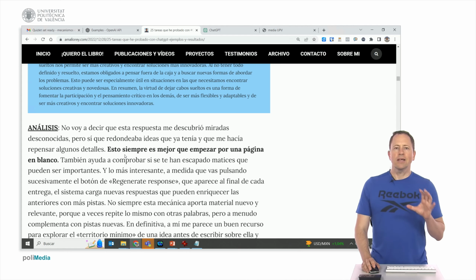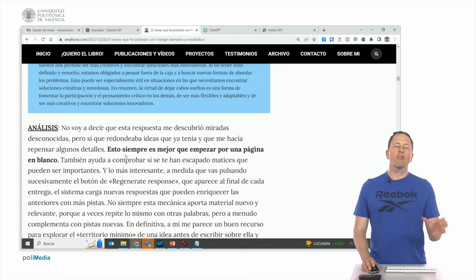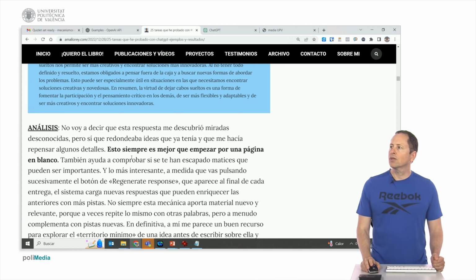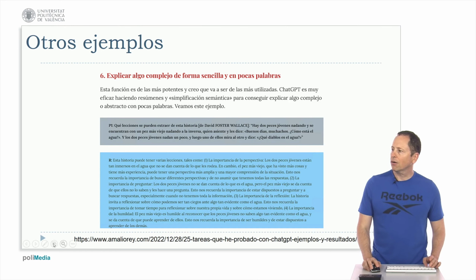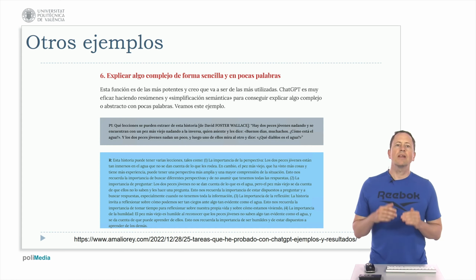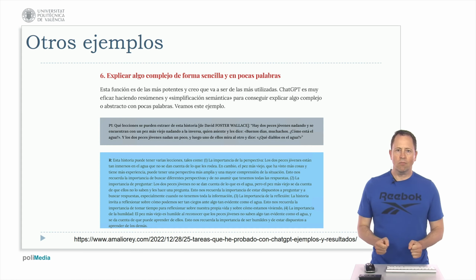He tested each of the ideas, and he tells us if it has worked or not, what he had to do, if he had to iterate, because he says that one thing that comes in handy is to go back and ask questions about what ChatGPT has told you already, so that it has new information, or so that it can reformulate what it has given you. I just wanted you to see a series of examples, first the ones given by OpenAI, and then developed by this blogger, Amalio Rey, which is very interesting. You have the URL to consult it. It's down here, and take the opportunity to explore the various possibilities that ChatGPT offers to enhance your productivity.